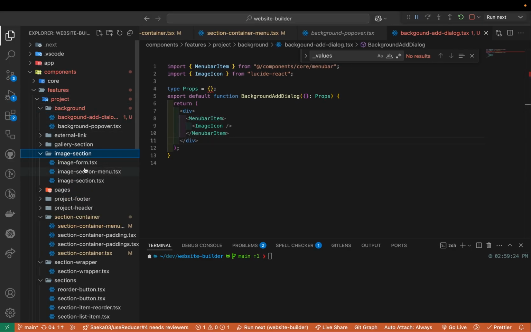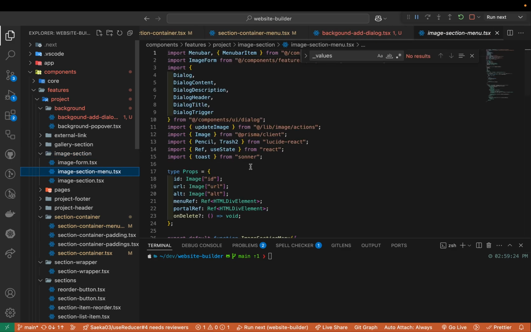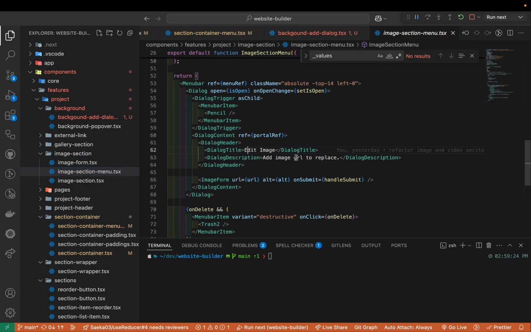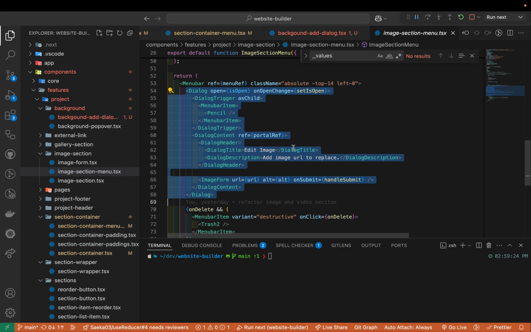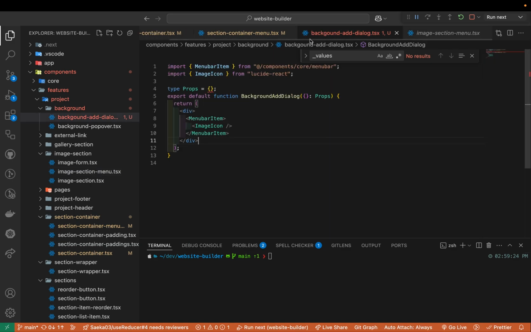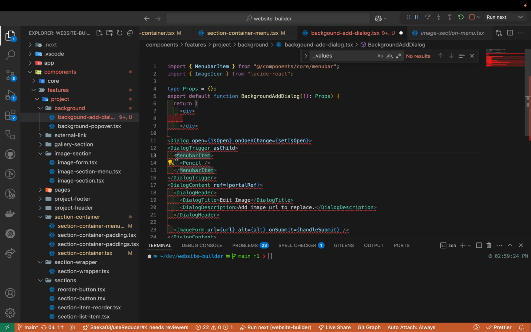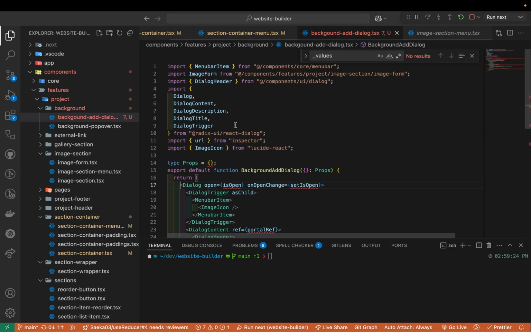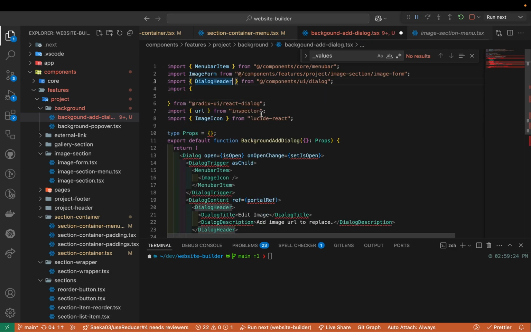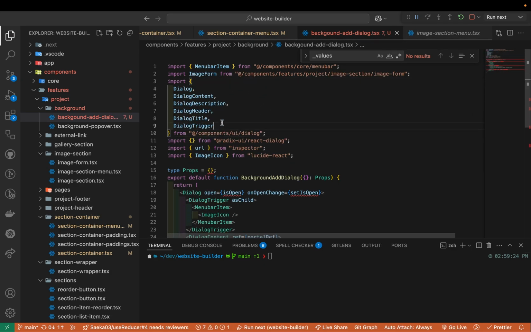So now let's use one of the image dialogs here. So image section, image form, there should be some dialog showing up. Yeah, so I think we can use this one. So I'm gonna copy paste this one, okay? So dialog, and then replace a little bit later, okay? So here, let's add that. And then this menu bar will be replaced with this guy. Looking good. And then we need to import the right thing, but not from Redux UI. It's gotta be imported from the right place.